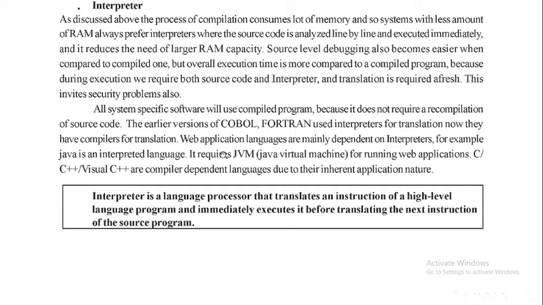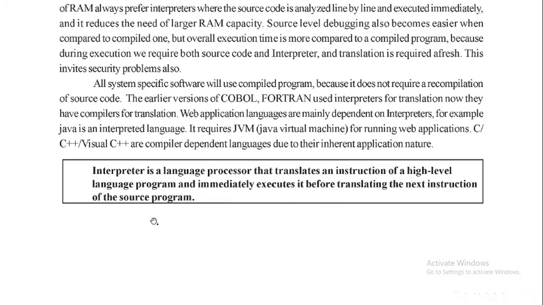Okay, now web application languages are mainly dependent on interpreters. Normally web application languages are dependent upon interpreters. For example, Java is an interpreted language. It requires the JVM, Java Virtual Machine. This is the interpreter for running web applications. So this is what an interpreter is. So far we have discussed compiler, assembler and interpreter. These are the three translators.